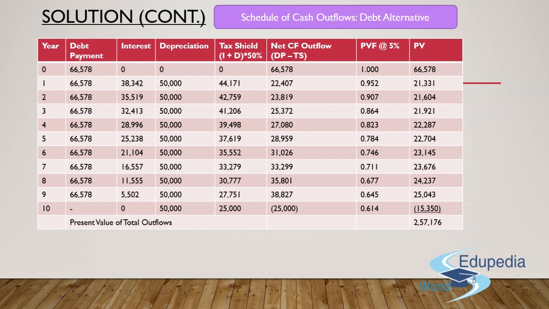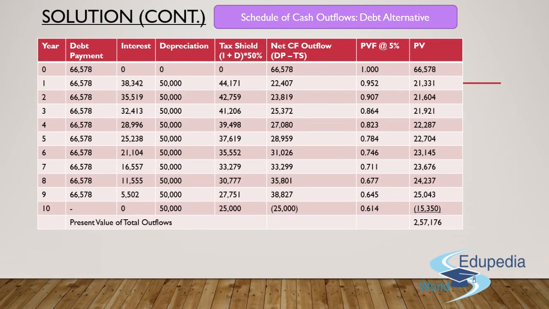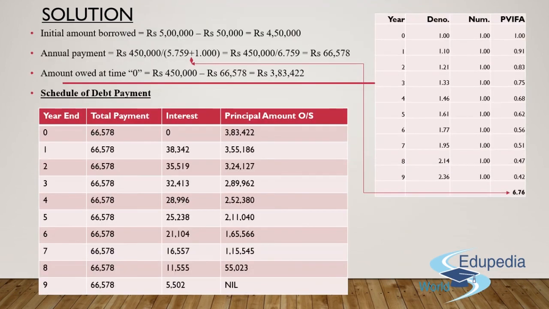I'll get the present value amount as 66,578 rupees. Now, coming to year 1, the debt payment for year 1 will be 66,578 rupees. Now, guys, since we have calculated the entire amount of interest in the schedule for debt payment in our last slide itself, we'll be pasting the exact figures in this column. Year 0 interest will be 0, and for the next 10 years we'll directly paste the figures which we calculated in the schedule for debt payment.